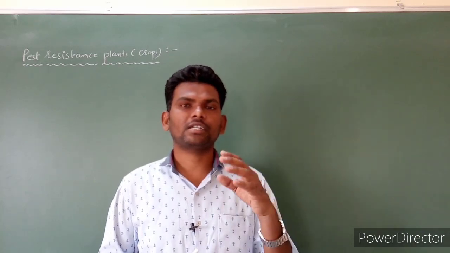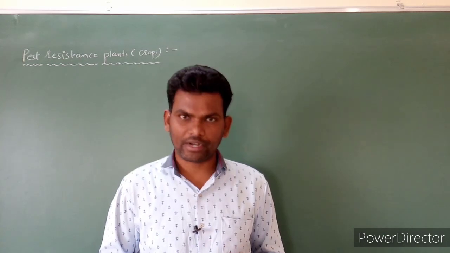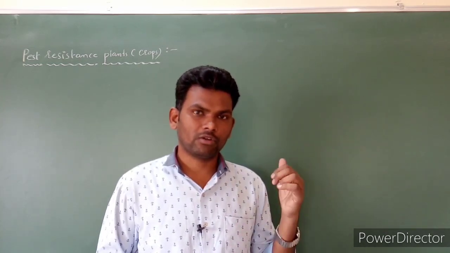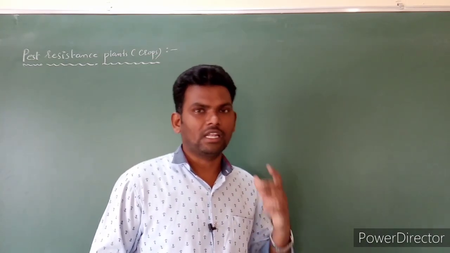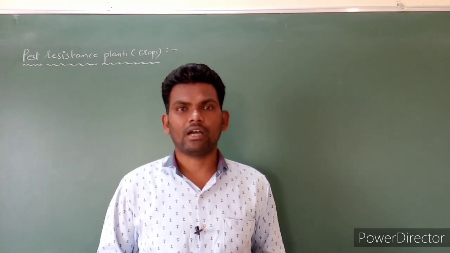In the NCERT, two examples are given. The first example is BT cotton and the second example is the transgenic plant, nothing but tobacco, RNA interference or mRNA silencing. Two examples are given. So first let's start with BT cotton.